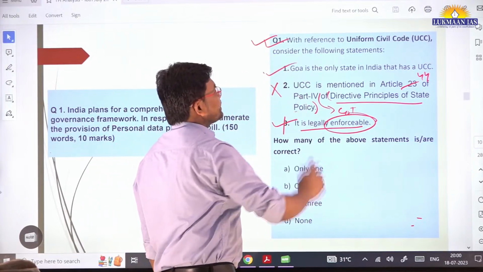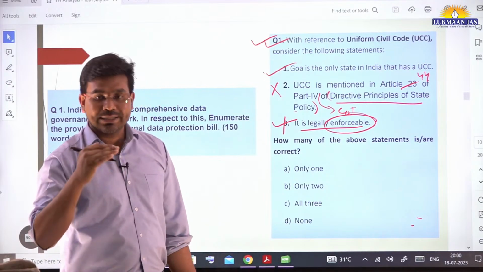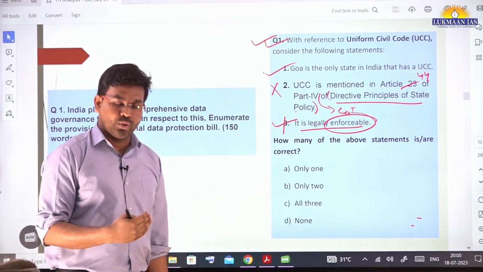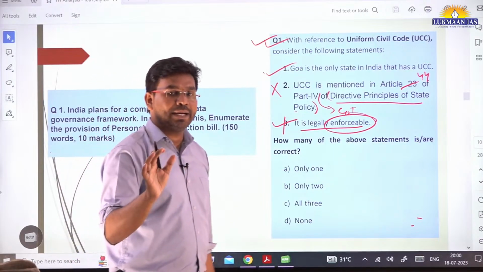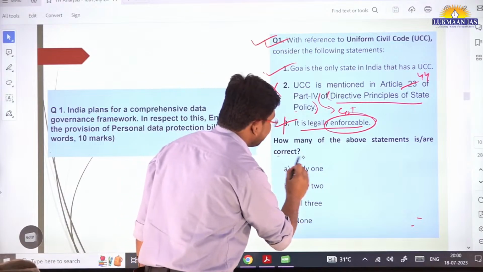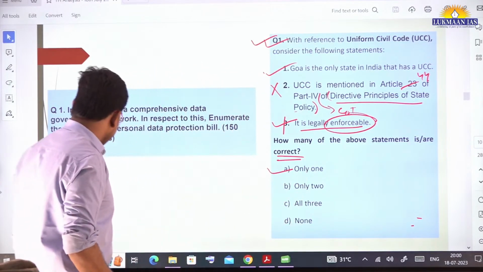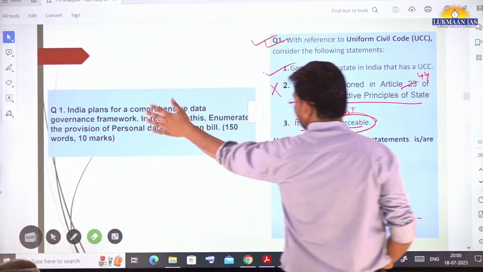First, it says Goa is the only state in India that has a uniform civil code. Yes, Goa is the only state in India that has a uniform civil code, because Goa was under Portuguese rule, and after the Portuguese went away, the uniform civil code was implemented in Goa. So only one statement is correct, and here we need to identify the correct statement. Option A would be the right answer in our case.